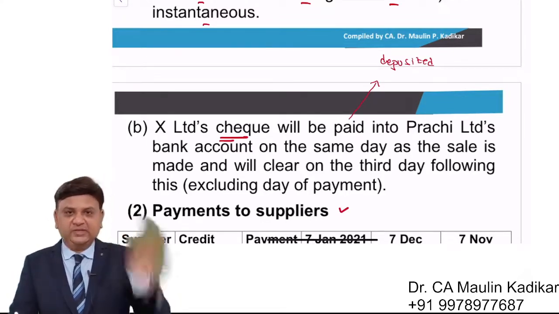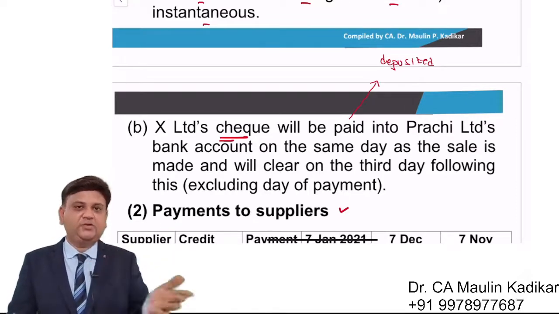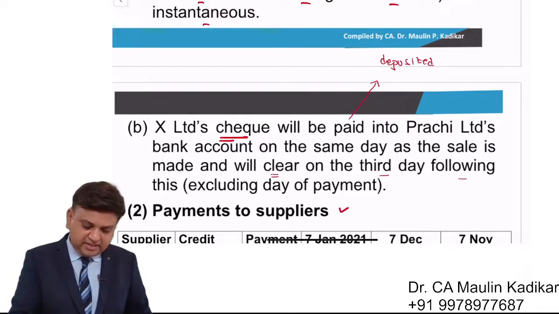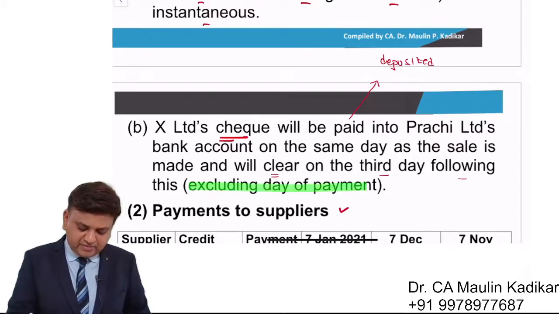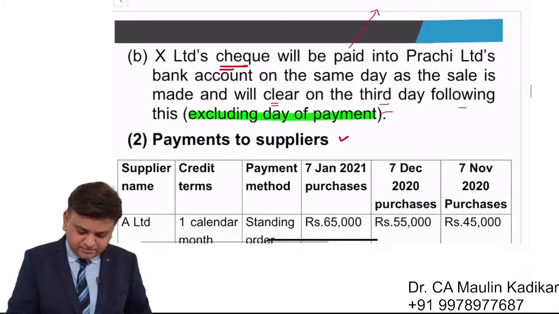So sale is made on 7th, you will receive the check on 7th, you will deposit the check on 7th, and it will clear on the 3rd day following this. Highlight the portion excluding the date of payment, means excluding the date of deposit. The term payment stands for deposit.